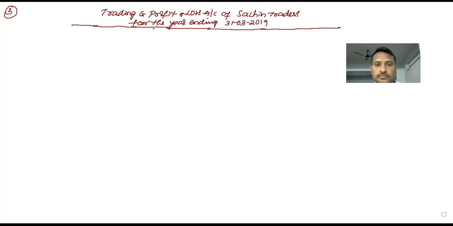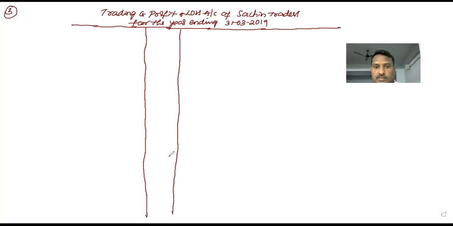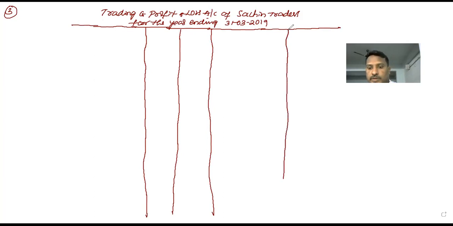We know the proforma: particulars, rupees, total rupees; particulars, rupees, total rupees.